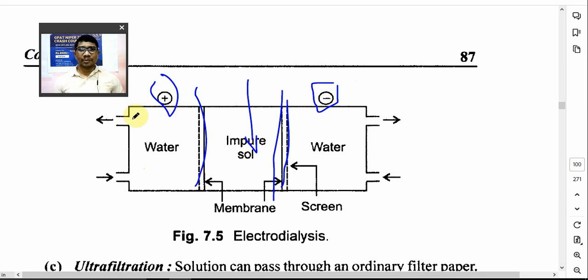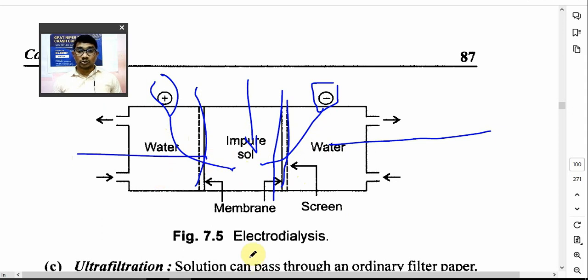So if you apply an electric field, if anions, meaning negative ions, are present as impurity, they will move to the anode. If cations are present as impurity, they will move to the cathode through a semi-permeable membrane, and this water can be discarded. That's how you can purify the sol, or your colloidal dispersion.